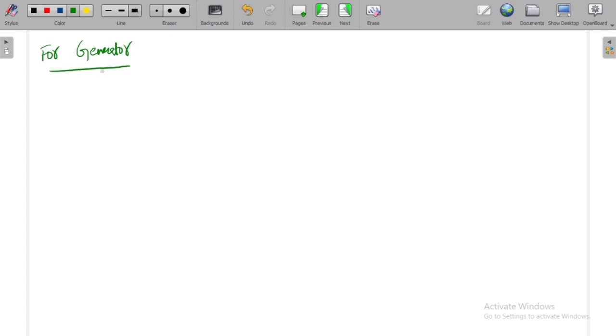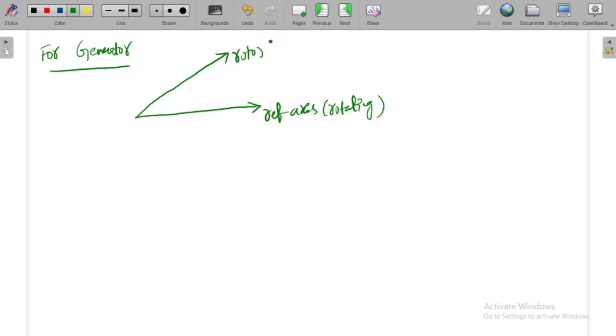For example, first I am drawing the movement of rotor for generator, then I will draw the movement of rotor for motor. For example, first you have this as the reference axis. What is that reference axis? It is the rotating reference axis, meaning the stator magnetic field axis, and you have considered this as the rotor field axis.